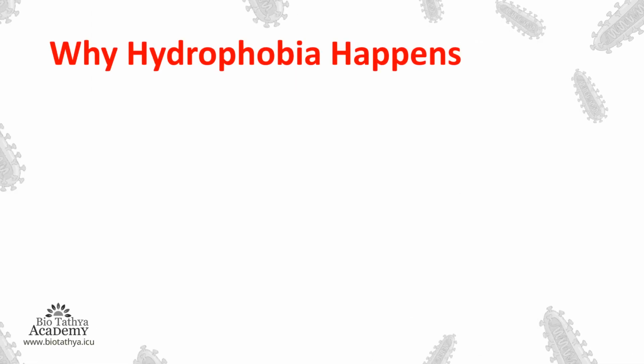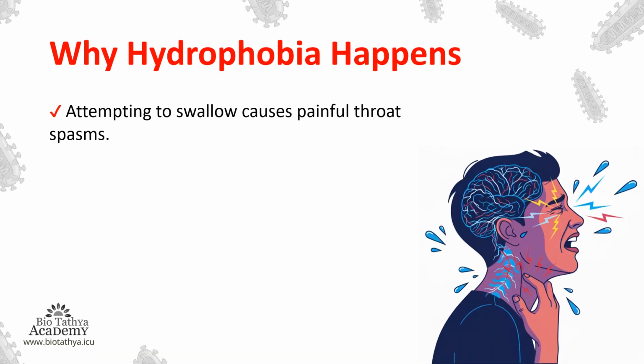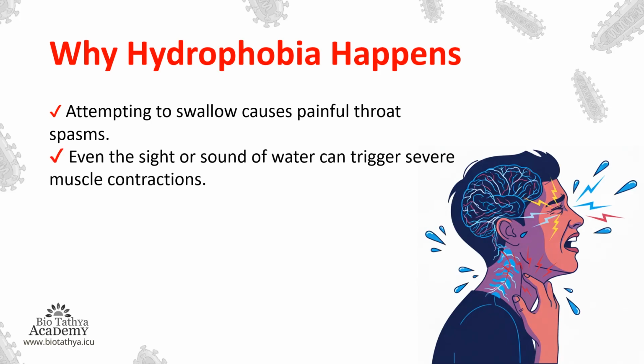So moving on into why hydrophobia happens. Attempting to swallow causes painful throat spasms. That means when we try to swallow the water or swallow anything, the throat pains a lot. Even the sight or sound of water can trigger severe muscle contractions. Even when there is a slight sound of water tinkling, there can be a trigger in our muscles. Our muscles will contract and that will cause pain.